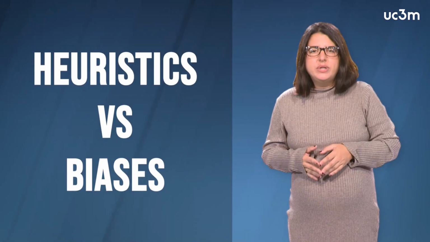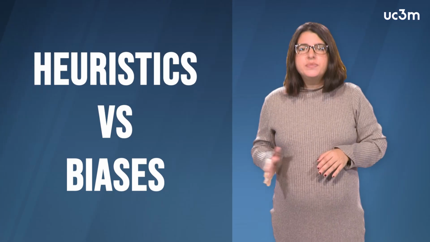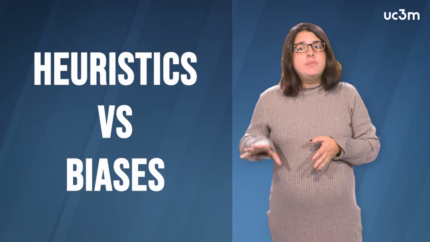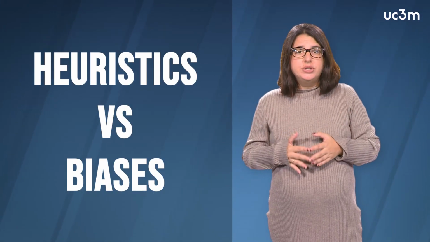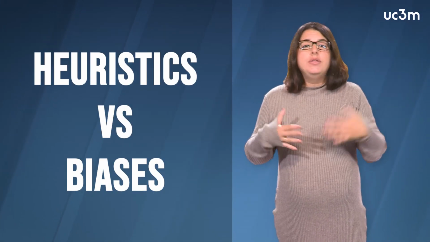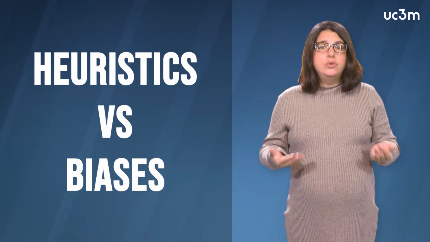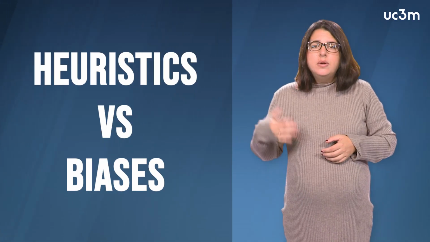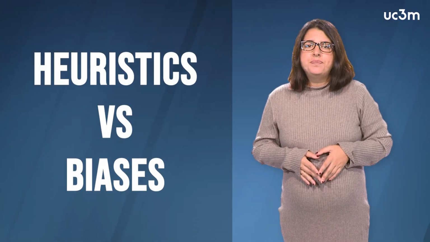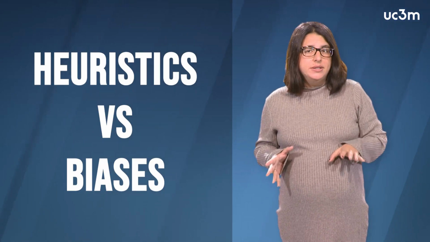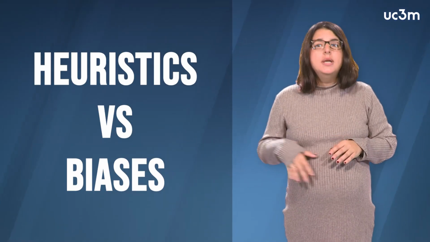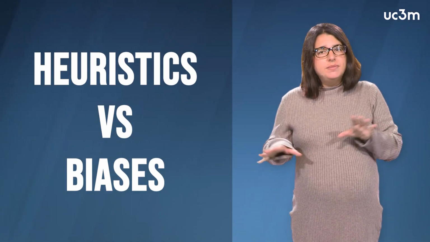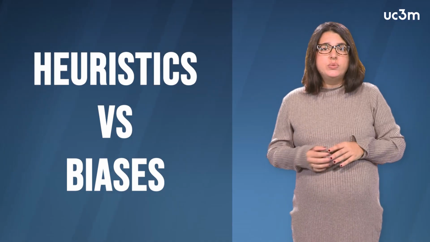What exactly are heuristics? Heuristics are mental shortcuts or rules of thumb that help us make decisions quickly, especially when we face uncertainty or lack of information. These shortcuts can be incredibly useful. They save time and energy. However, they can also misguide us, which brings us to biases. Biases are systematic tendencies to think in certain ways that can lead to errors in judgment or decision-making. These biases often stem from the heuristics we use.